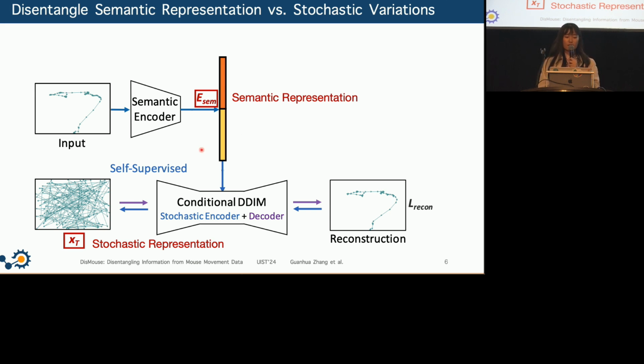And this part is basically trained to reconstruct the input data. And after training, this model can deterministically extract a unique x_T, which captures the stochastic variations inside the